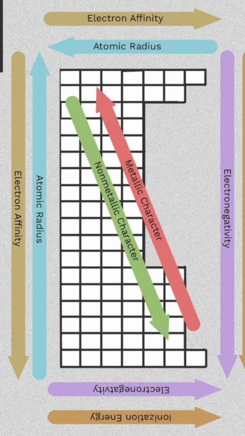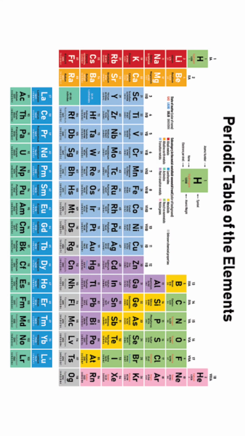Electronegativity can be understood as a chemical property describing an atom's ability to attract and bind with electrons. Ionization energy is the energy required to remove an electron from a neutral atom in its gaseous phase. As the name suggests, electron affinity is the ability of an atom to accept an electron. Now, atomic radius trends. The atomic radius is one half the distance between the nuclei of the atoms, just like a radius is half the diameter of a circle.